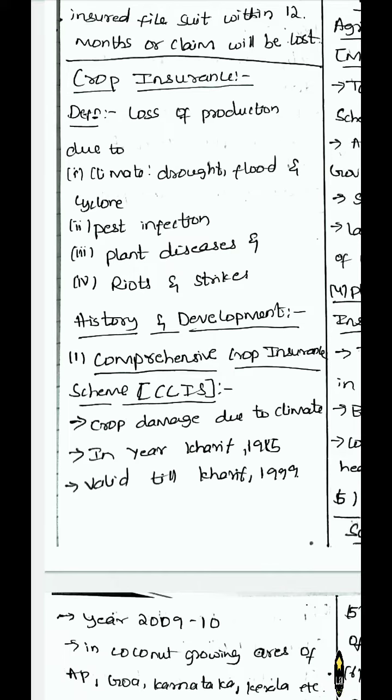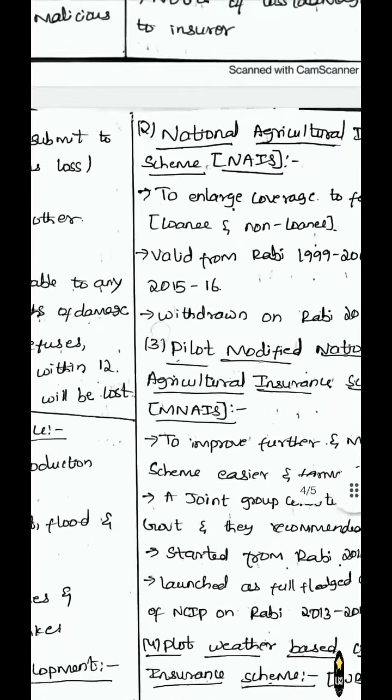History and development of crop insurance in India. The first is the Comprehensive Crop Insurance Scheme, CCIS. It covered crop damage due to climate conditions. This scheme was introduced in Kharif 1985 and it was valid till the year 1999. So this was the first scheme, the Comprehensive Crop Insurance Scheme, CCIS.